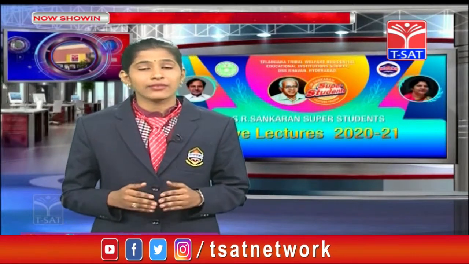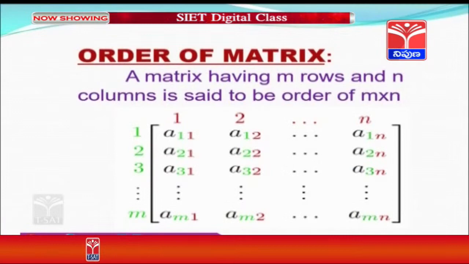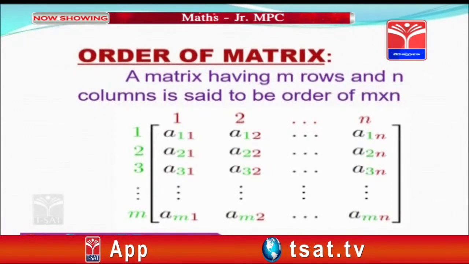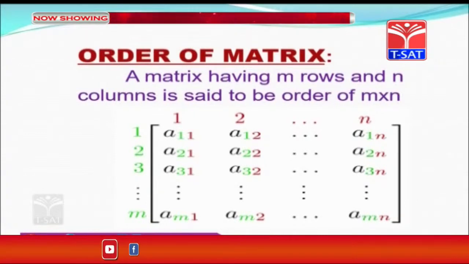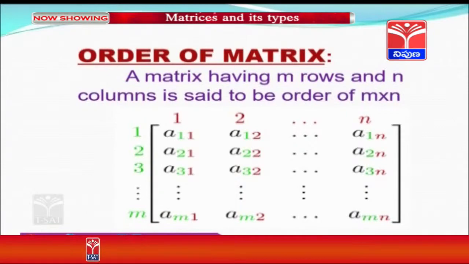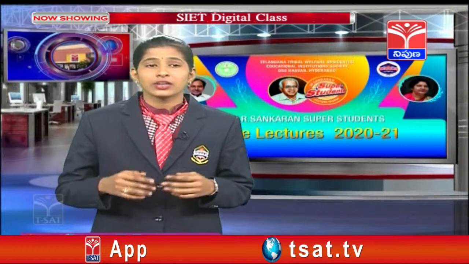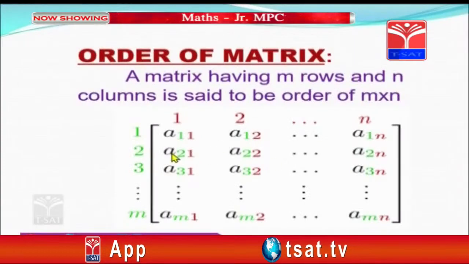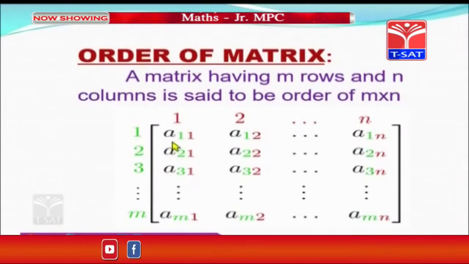A matrix having m rows and n columns is said to be of order m cross n, or we can say m by n. Here we can see a general representation for the order of matrices, in which small a represents the elements in the matrices. Here the first suffix denotes the rows and the second suffix denotes the columns.